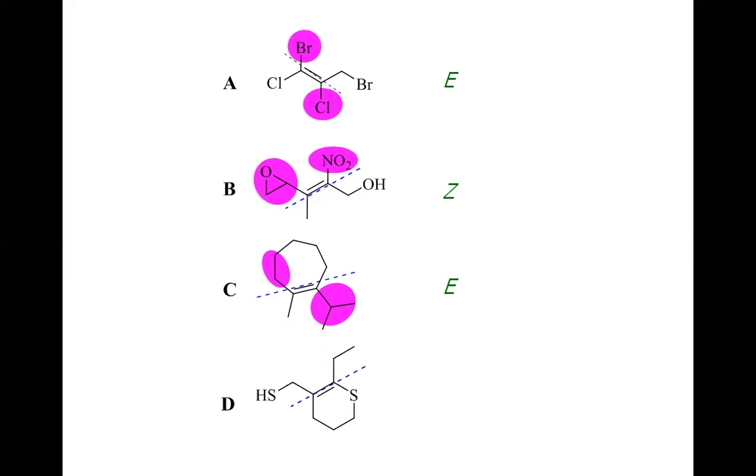Here we know that this side has the carbon and then sulfur, and here the carbon and further carbon. So carbon and carbon are the same, but the sulfur has the higher atomic number as compared to carbon. So this substituent is given the high priority over this substituent. And now compare this substituent, which is C, and here we have the direct connection of sulfur, and obviously sulfur is given more priority. So overall, the two high prioritized groups are on the opposite side of the double bond. So the configuration of this alkene is E.